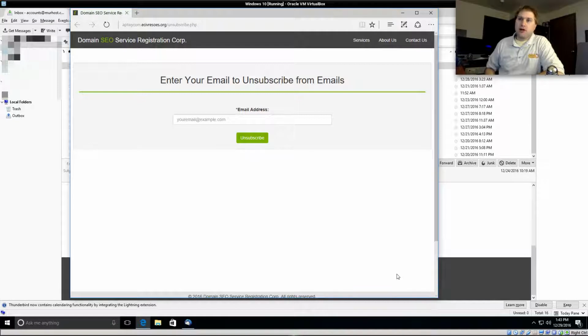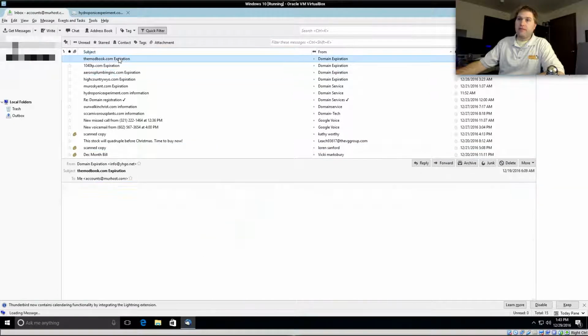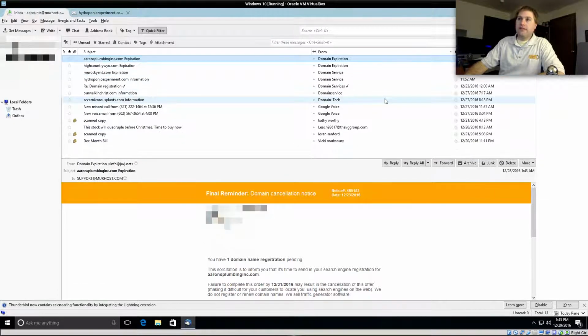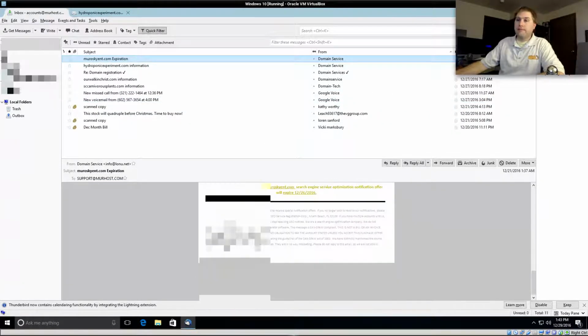Enter the email to unsubscribe. Now, usually if you encounter one of these things, this is another one of these funny things in the spamming laws, is that they have to, by law, have an unsubscribe link, but most of the time, if you go through and you click on these things, all it does is verify that this is a real email address. We're going to now add it to even more spamming lists. And so we have serious problems here. I'm actually in favor of being able to have a third-party external verification and third-party external criminal activity for sending these types of things out, because these things just piss me off. These are simply here to take advantage of people who do not know otherwise.